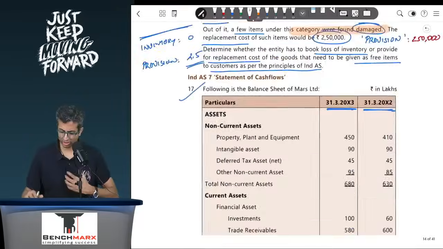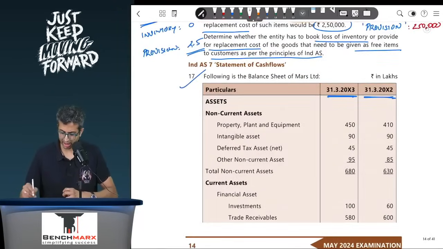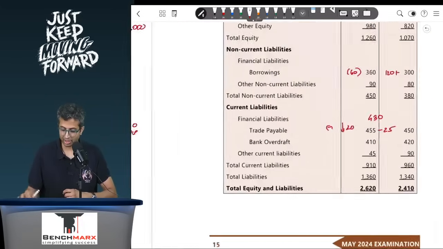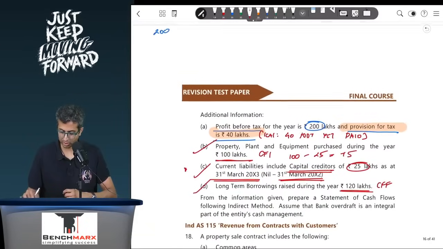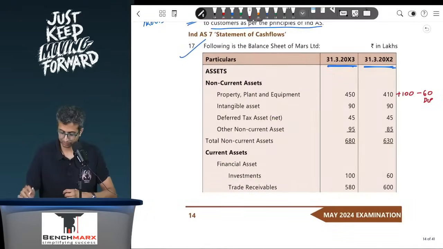Now when you look at the balance sheet in general for an understanding, you will see PP. Now PP over here increases by 100. So 410 plus 100, that is 510. And then this has to fall due to depreciation. So 60 will be the depreciation probably. This depreciation will be added back to the profit. So when I look at my profit, maybe my profit is what? 200. On this 200, I will add back 60 because of depreciation.